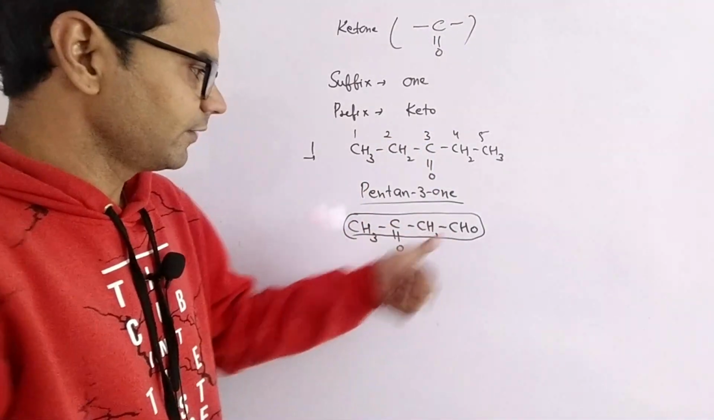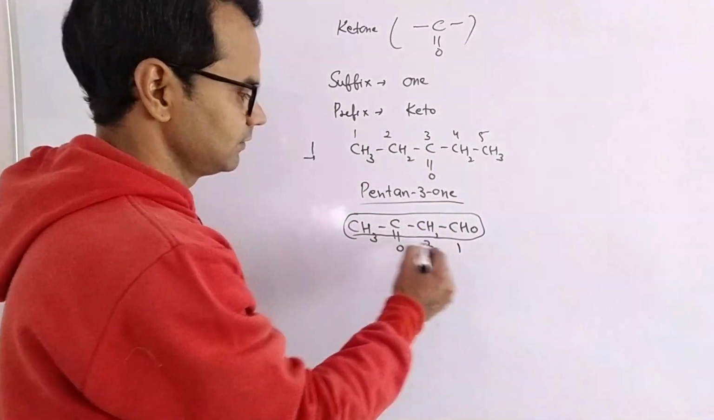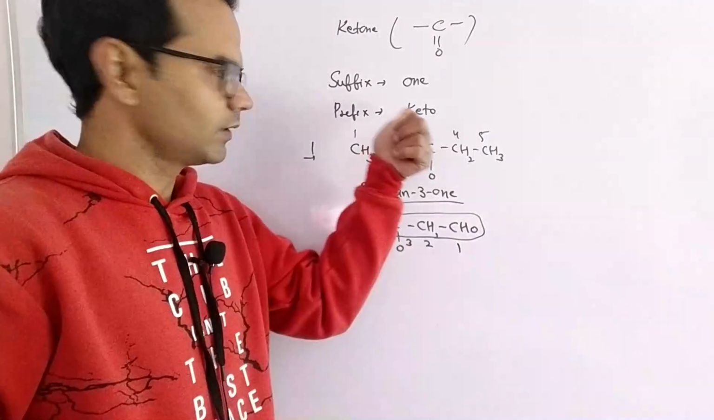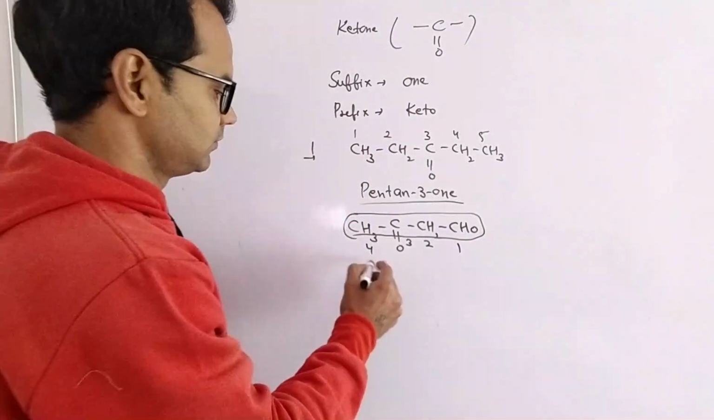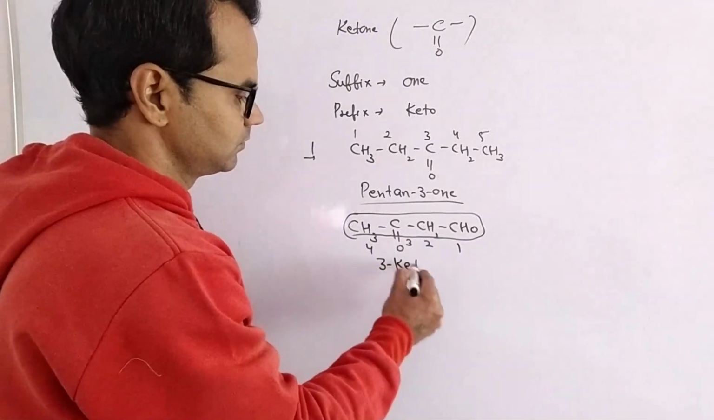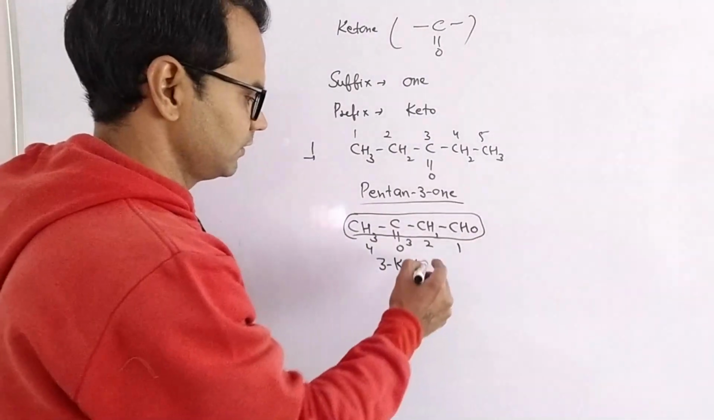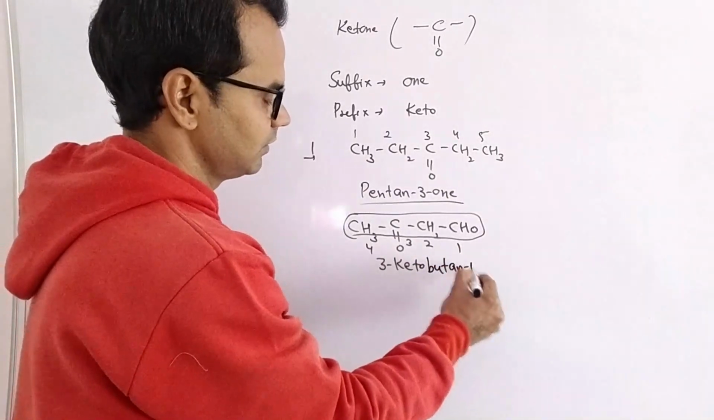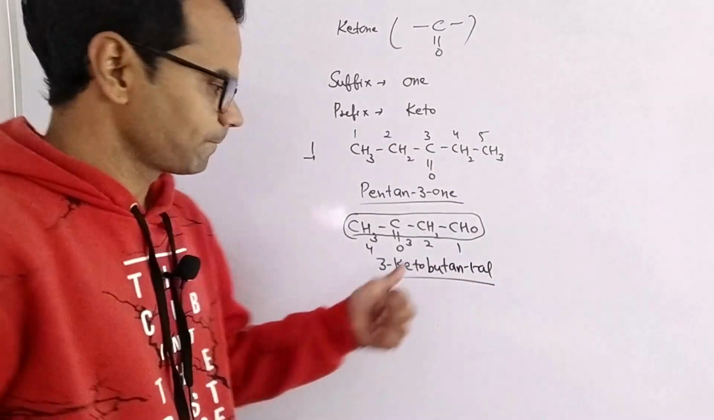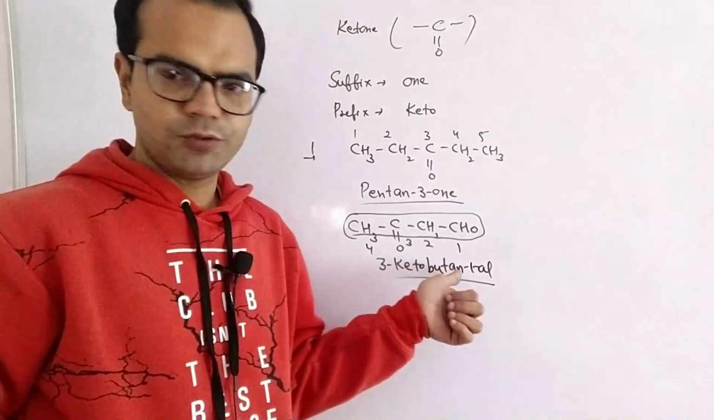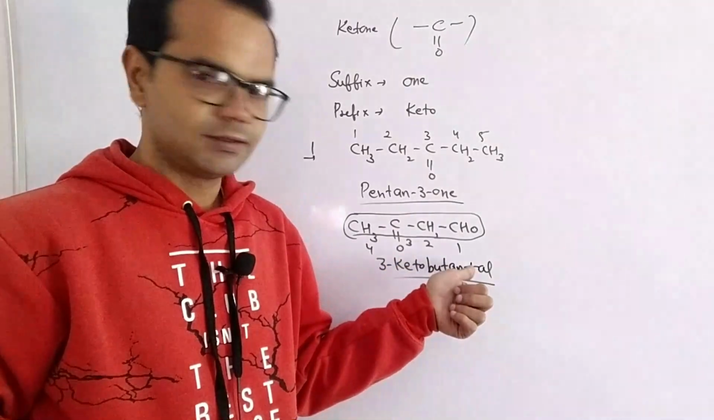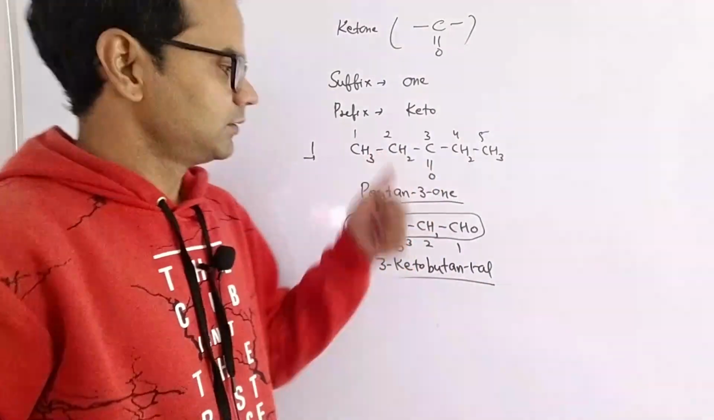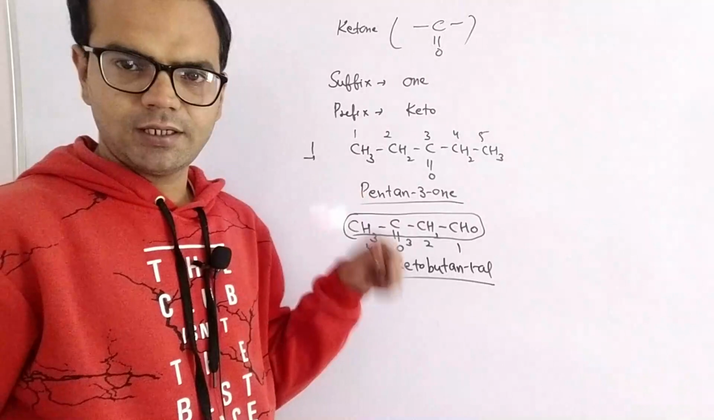So numbering will start from here, again from the functional group carbon. So at the 3 position we have a keto group. Total number of carbons is 4. For 4 carbons we have the root word but, and with single bonds, butane. So it is 3-ketobutan-1-al. This is the naming of aldehyde and ketone. Next we have alcohol and thioalcohol.